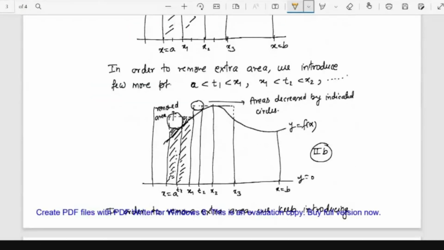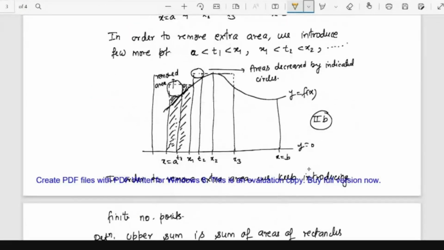Then again we introduce some more points between any two points. Suppose I have introduced this T1 between x equal to a and x1. By picking this T1, we draw a vertical line and then we pick the upper height. If we draw the rectangle, then this area will be there and this area will be there, and this encircled area will be removed already.